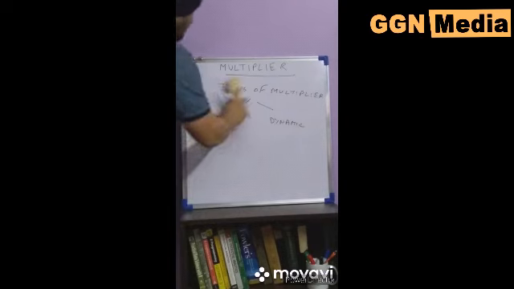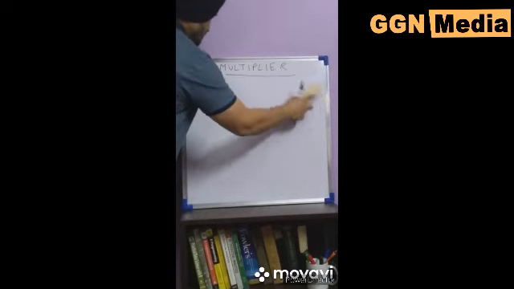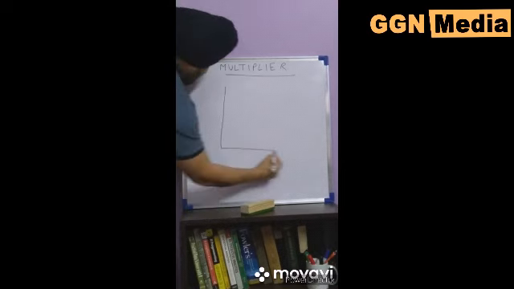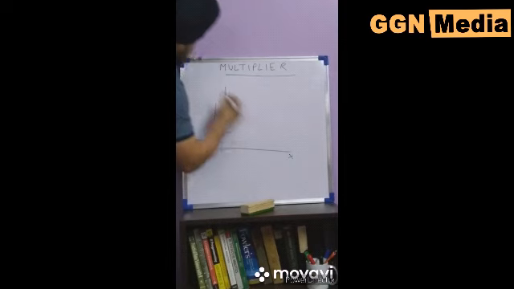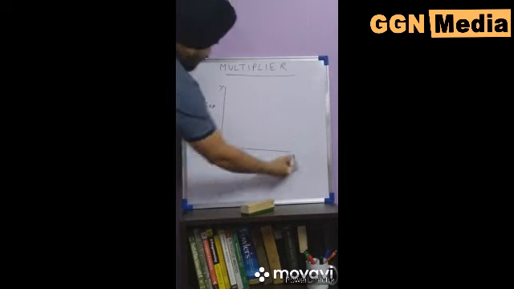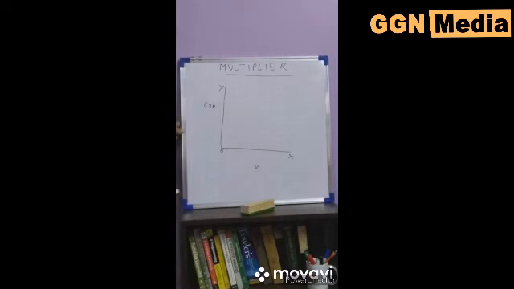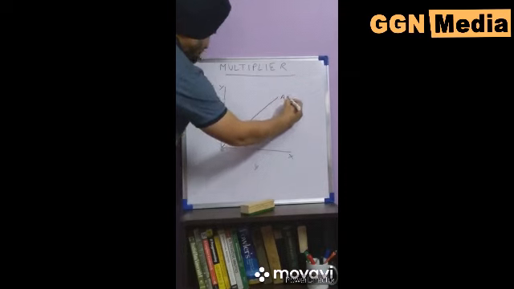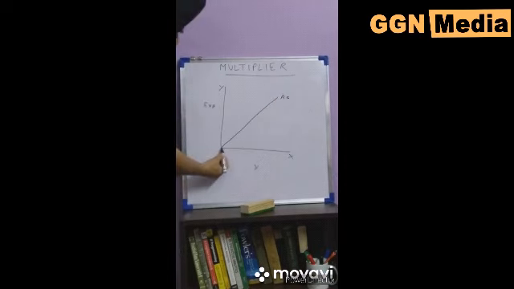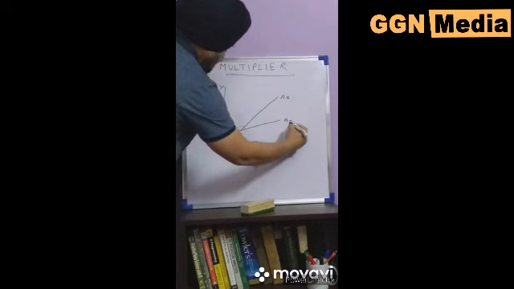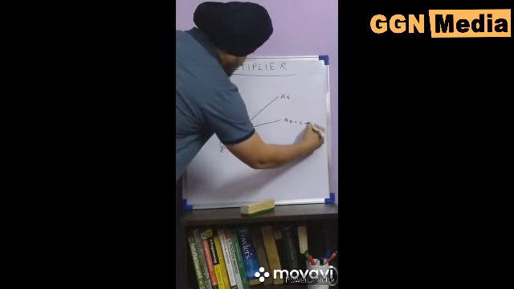So first we do static multiplier with the help of a diagram. On the OY axis we show expenditure. On the OX axis we show income. AS is the aggregate supply curve, which is constructed at a 45-degree angle. This is aggregate demand, in which C plus I.